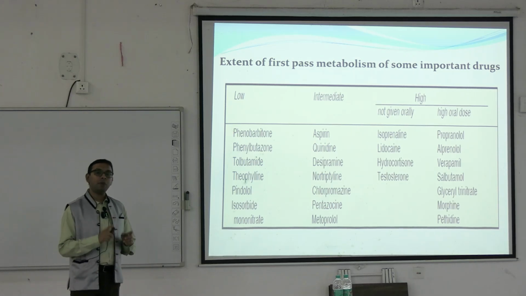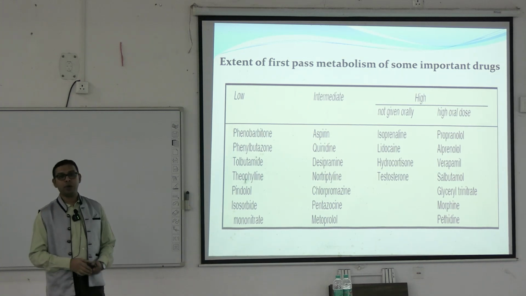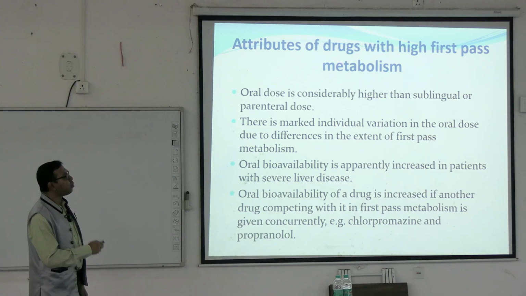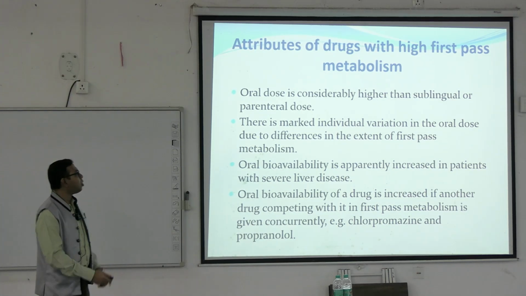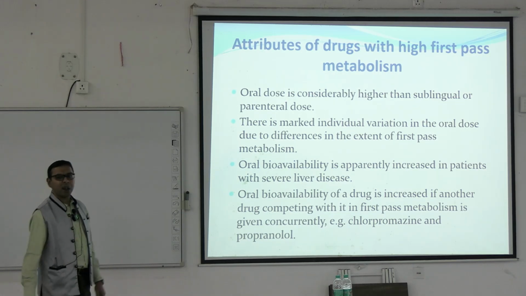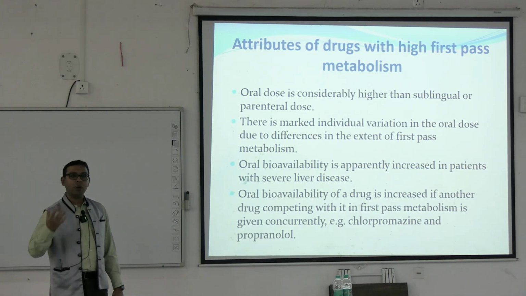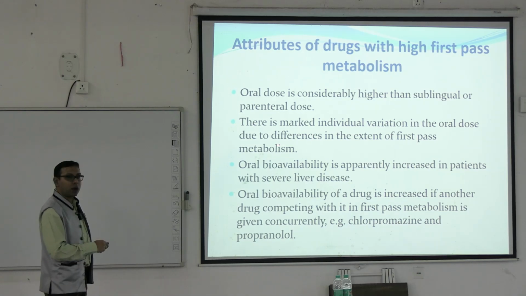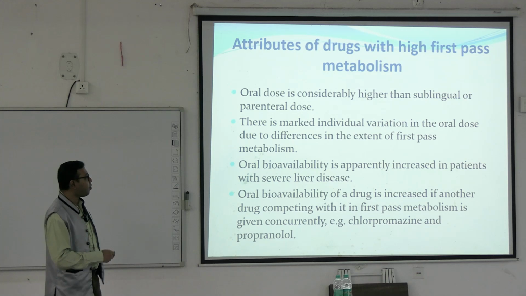So first pass metabolism also determines by which route and in which dose we have to give the drug. What are the attributes of drugs with high first pass metabolism? Which drugs can we predict have high first pass metabolism? Here the oral dose is considerably higher than the sublingual or parenteral dose. Also, when given by the sublingual route, the bioavailability will be more, because we are bypassing first pass metabolism. There is marked individual variation in the oral dose due to differences in the extent of first pass metabolism.